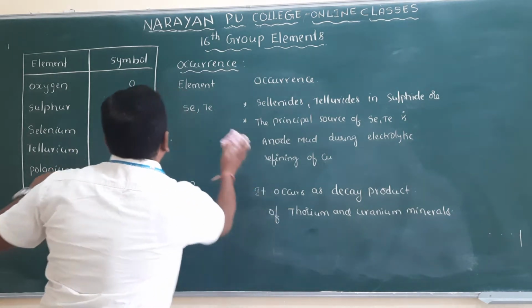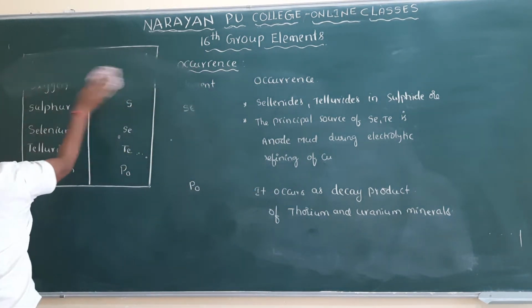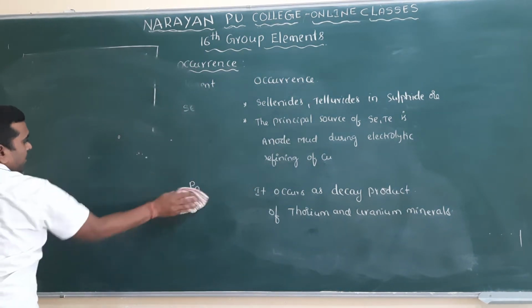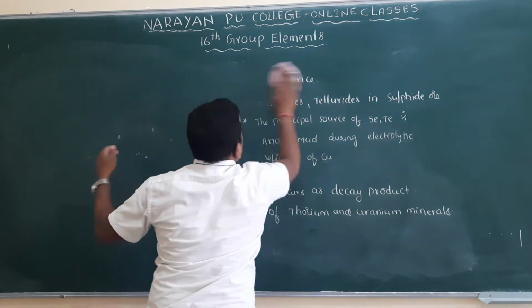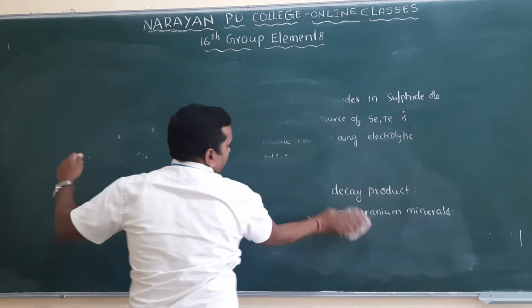Then we will go for the electronic configuration. Put the heading electronic configuration. As we discussed for the 15th group elements, in the same way we will follow here.